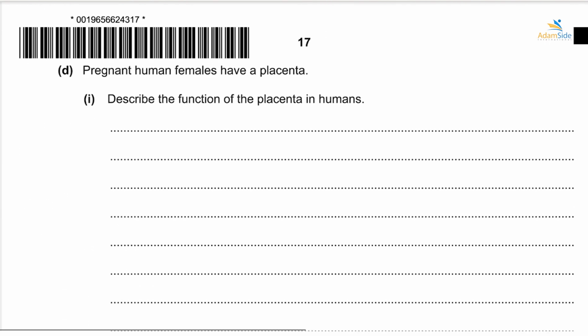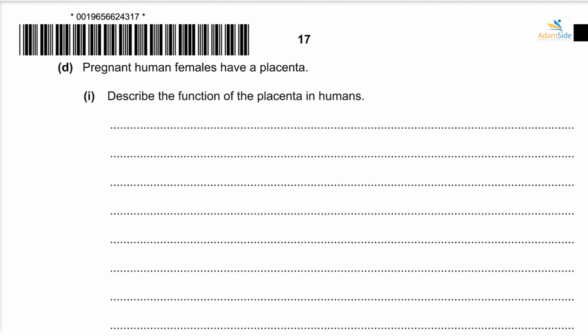Describe the function of the placenta in humans. The placenta is an organ that allows for exchange of substances between a mother and a child. So we will name how it facilitates this exchange. First, the function is to allow exchange of gases between the mother and the growing fetus.